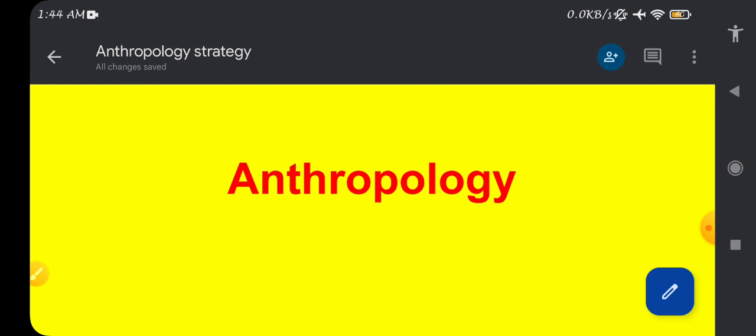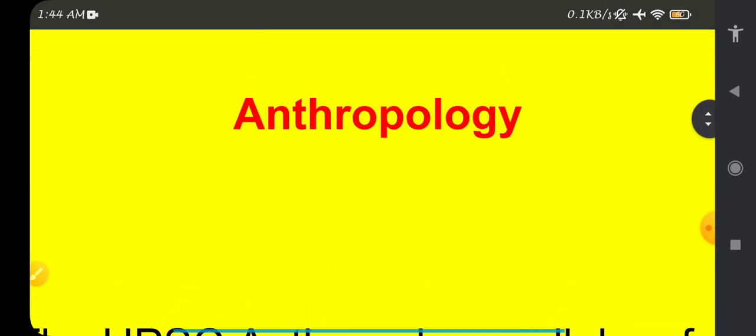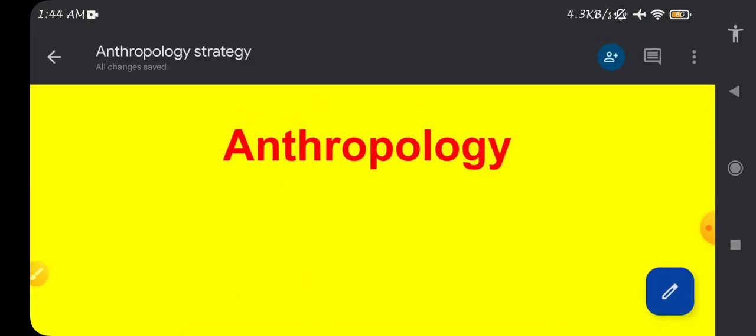Anthropology contains two papers, as every optional has two papers. Today we are going to see how a person should plan the anthropology strategy. So, what does the UPSC expect from the student in anthropology? That should be very clear in our minds, because we are going to prepare for anthropology based on the demands, on what UPSC is expecting from us. That should be in our mind primarily.